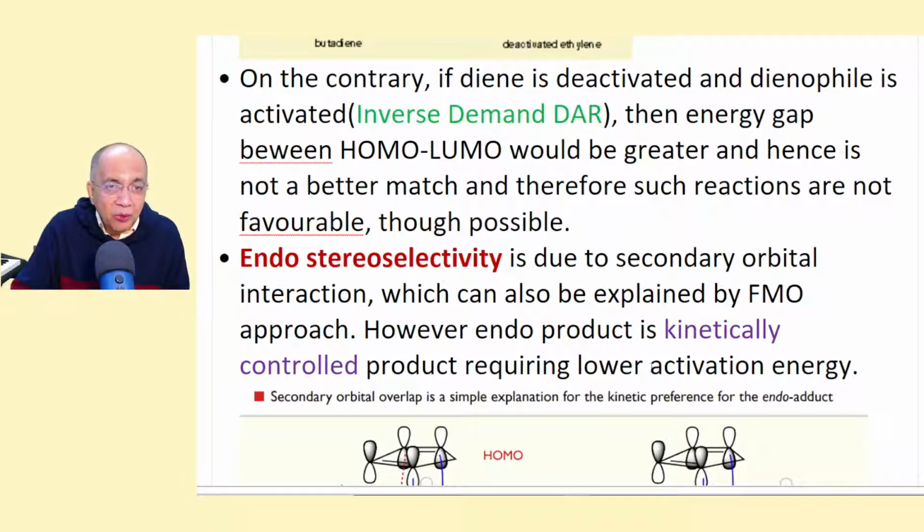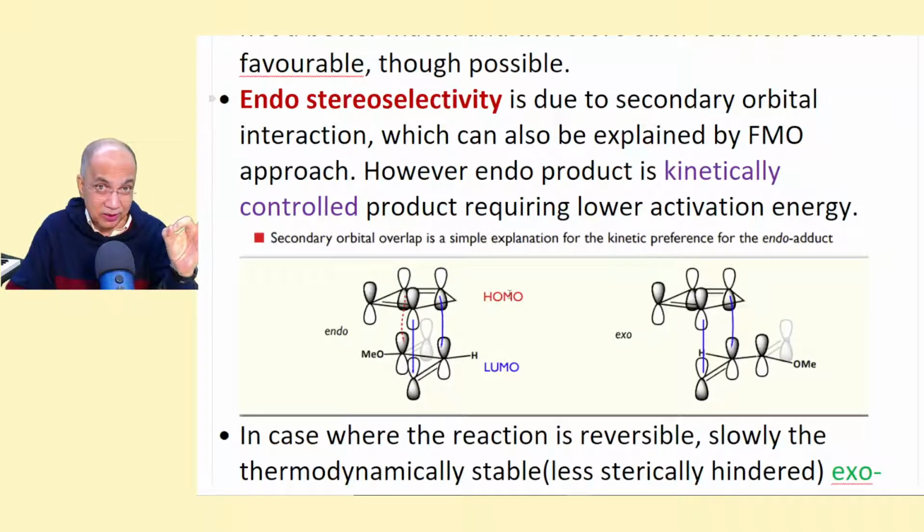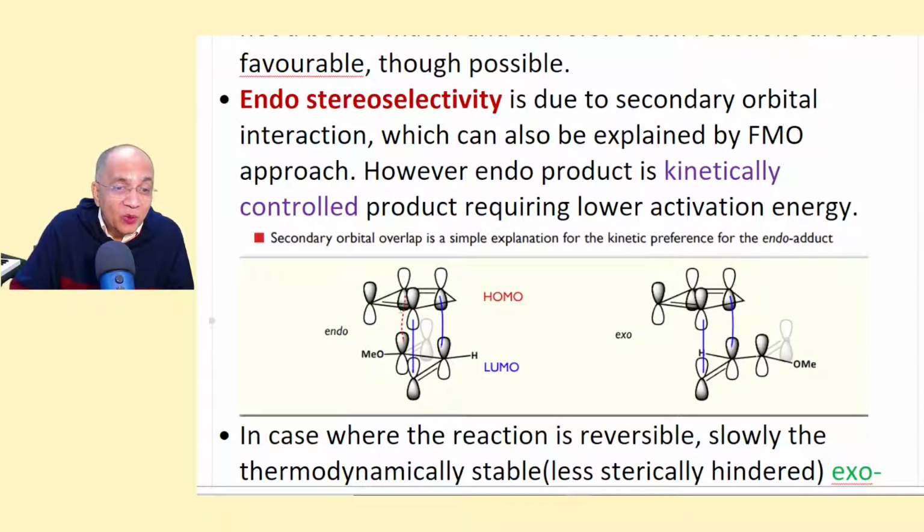Now, I will explain to you the endoselectivity, why endoselectivity is kinetically controlled, and in most cases, whenever there is a possibility, the endo-diastereoisomer is the major product. In the earlier video, if you have not watched, do so. Then you will know what endo-exo is. Now see, supposing you have a cyclopentadiene. There are 4 pi orbitals. You are taking the HOMO. One node means the terminal p orbitals will have opposite symmetry property on the same side, plus minus minus plus.